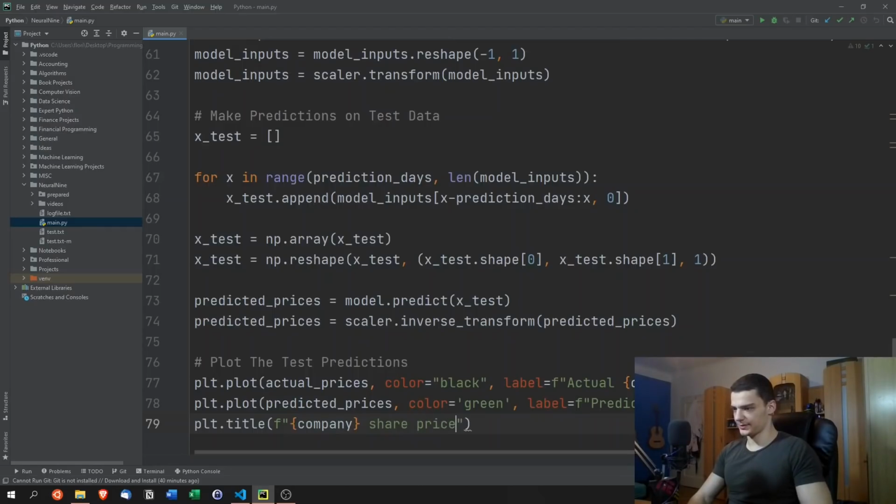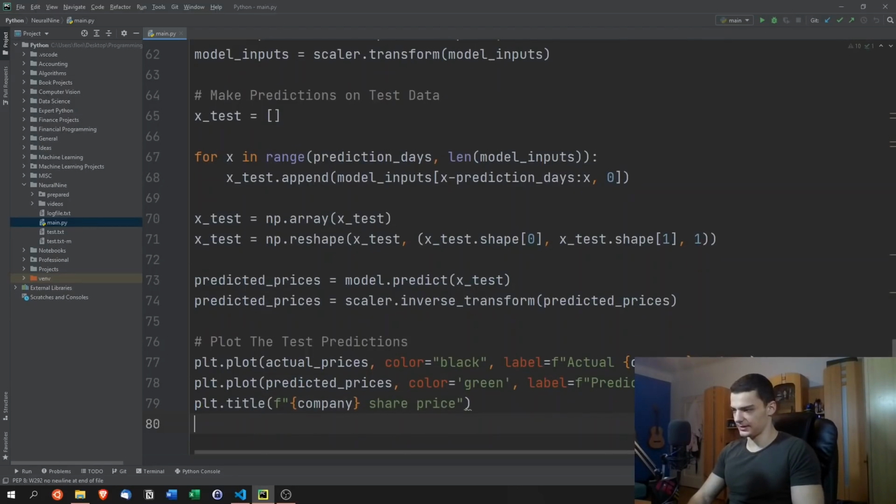Then we can also add a title, so plt.title, f-string, company share price. I'm not a design person, so you can care about the case and so on, but actually, come on, let's do it properly. So we're going to do title case here.